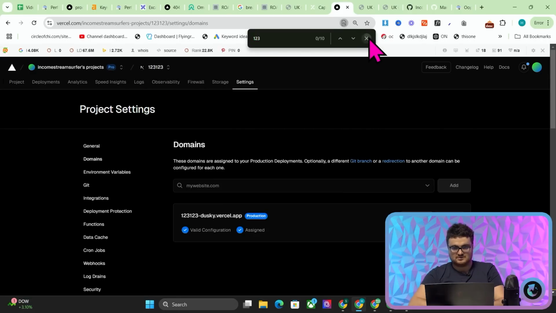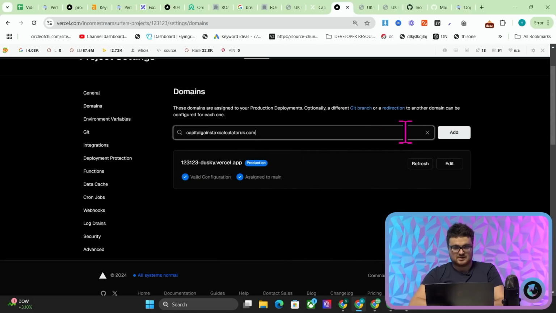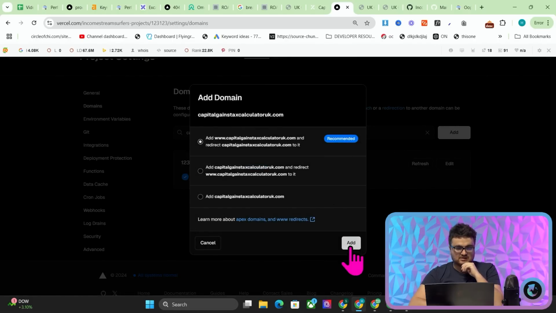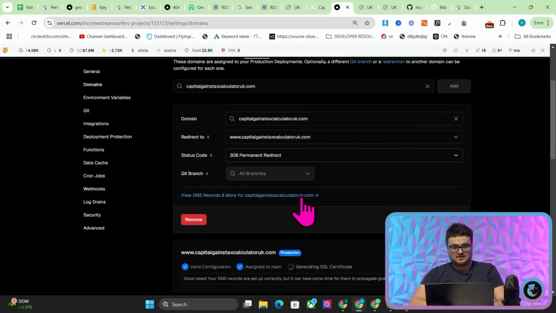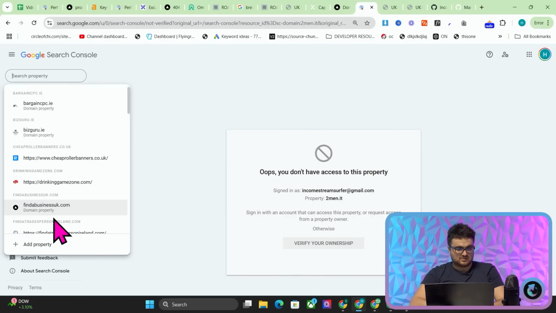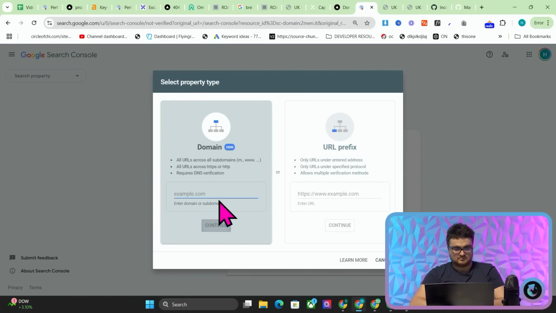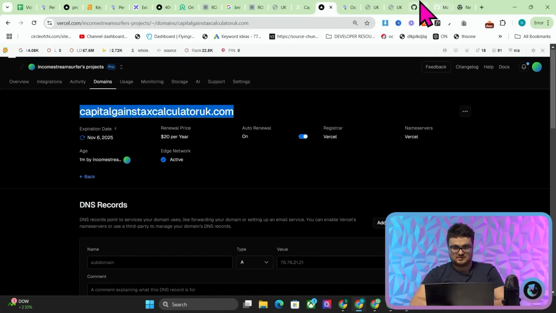That's domains. And then we'll click here, capital gains tax calculator UK. I didn't even check if I'd spelt it correctly before I bought the fucking thing. And then we'll press edit here. Okay, there we go. So we want to add a new search console, which is, what was it? There we go, capital gains tax calculator.com.